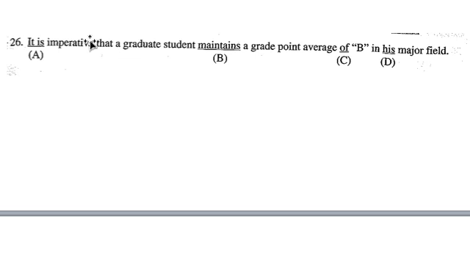These are quite common. It is imperative that. It is necessary that. It is important that. And hopefully my explaining this has rung a bell for what the problem is here. It is imperative that a graduate student maintains a grade point average of B. Student is singular. Maintains is in the singular form.